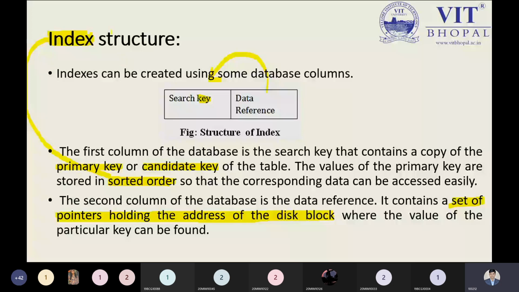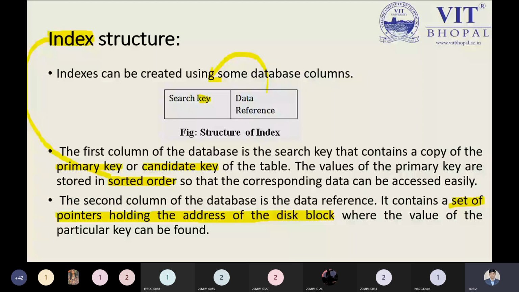Yes, tell me. Any doubt here in understanding database indexing in a database system? Please ask me. Yes, tell me what is the problem. Do you have any doubt? No, sir. Okay.